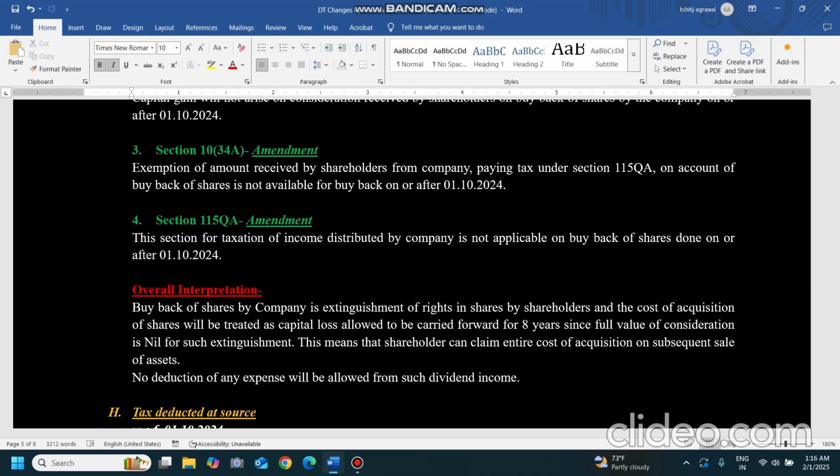Now coming to 10(34A), how is it interlinked with 115QA? Exemption of amount received by shareholders from a company. Whatever amount shareholders are receiving, the company is paying tax under 115QA on the dividend distributed, and the exemption of amount received by shareholders, so if a shareholder is receiving any amount on account of buyback, is not available. So this exemption is also not available. Now what is the case?